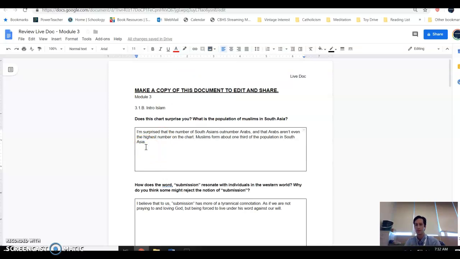So does this chart surprise you? Yeah, it's always surprising when you find out that the majority of the world's Muslim people come from Southeast Asia, huge population in Indonesia. But of course, Arab culture is at the center of Islamic culture, so they kind of get conflated. Anyway, that's a side point.